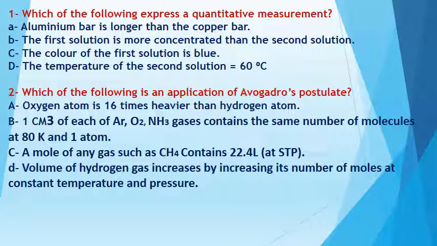Question number 1. Which of the following express a quantitative measurement? When he asks you about quantitative measurement, he needs a number here. Number A, aluminum bar is longer than the copper bar, and this does not include the quantitative. Number B, the first solution is more concentrated than the second solution. Also, this is not a quantitative measurement. Number C, the color of the first solution is blue. No. So the answer here will be number D.